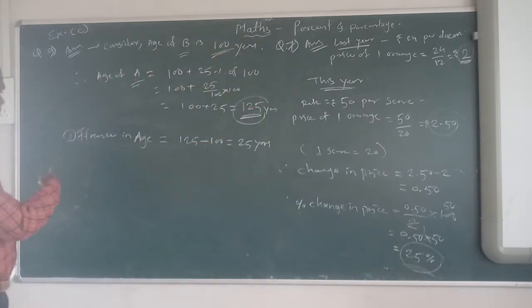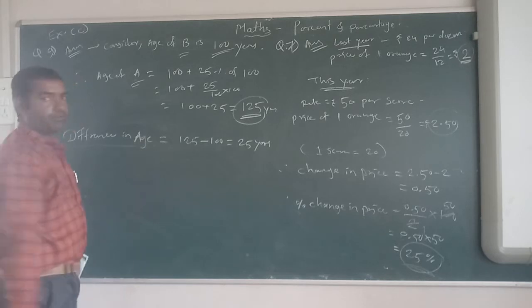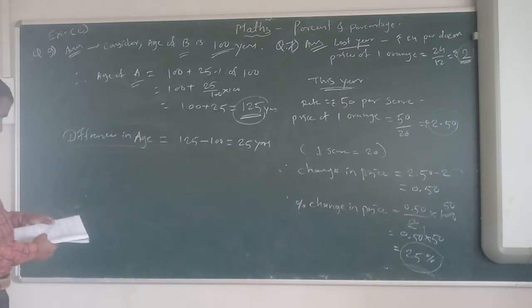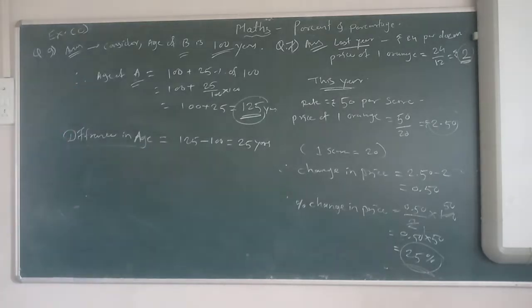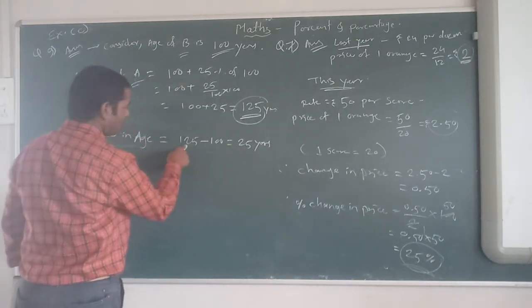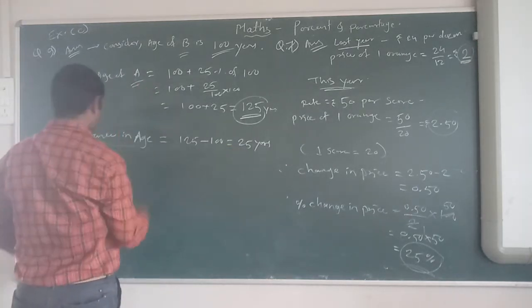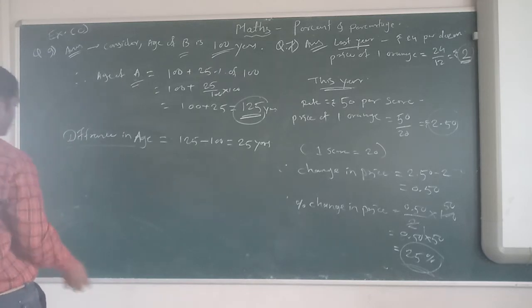25 years. Age difference will be the 25%. Now here what we have to find? See again the question. In the first case, A is given older than B. Here we have to find how much B is younger than A. That means this time we have to find the percentage of this difference with whose age? A's age. Okay, therefore percentage